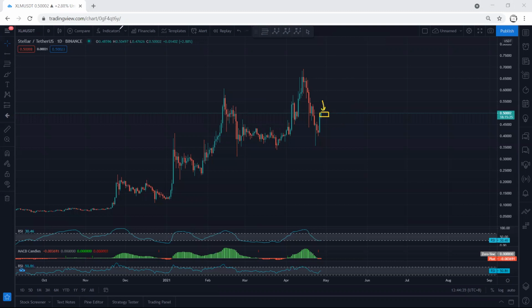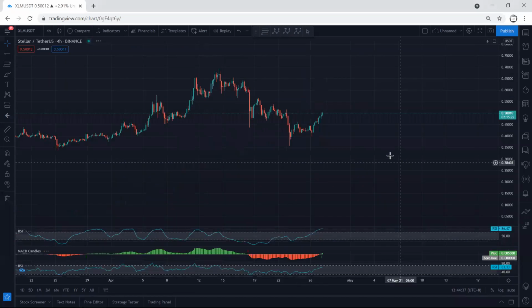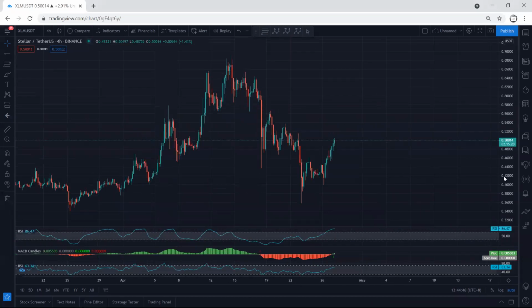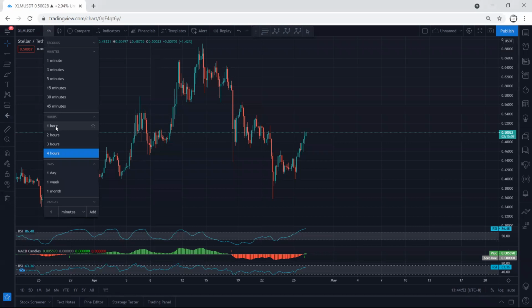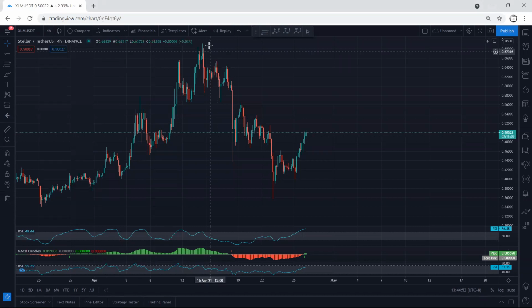In this case, we move to the lower time frame, the 4-hour chart, and the only thing I can say, as I mentioned based on the daily chart, is that if we want to look for continuation, we need the price to give us a correction trade setup for a buy here. Rather than that, we don't have any other option, because based on the 4-hour chart we don't have any trade, and as we mentioned, this one may turn into a correction. That's why we cannot simply jump into the trade.